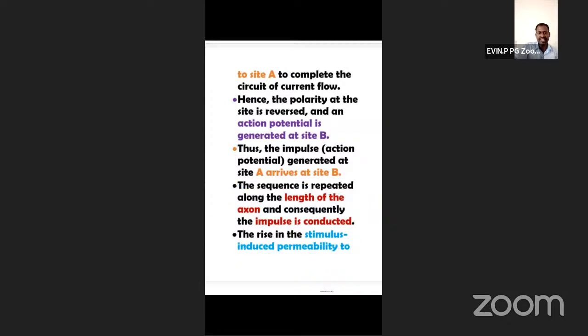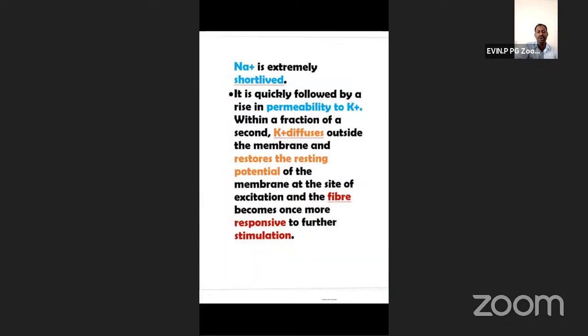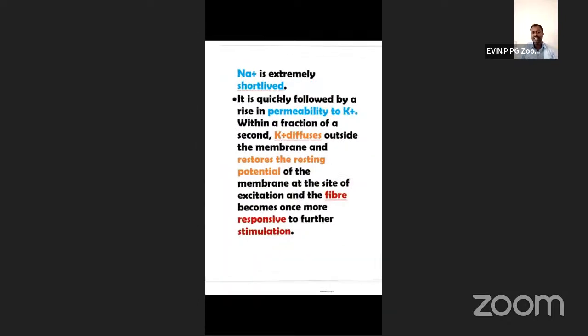The rise in the stimulus induced permeability. Here, what does it mean? The rise in the stimulus induced permeability, for which ion? Sodium or potassium? Yes, sodium ion. Very good. The rise in the stimulus induced permeability to sodium ions. If the stimulus is not applied, there is no entry of sodium ions.